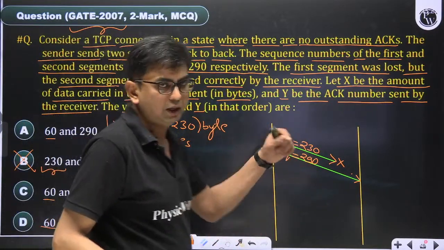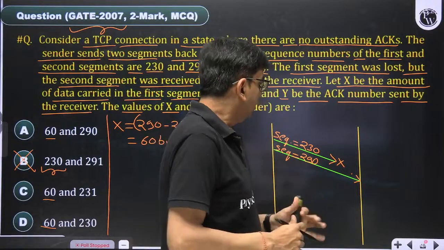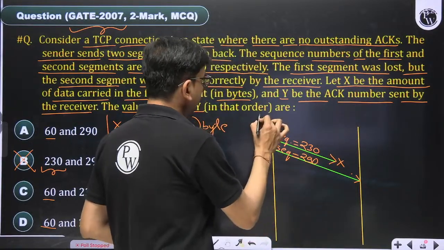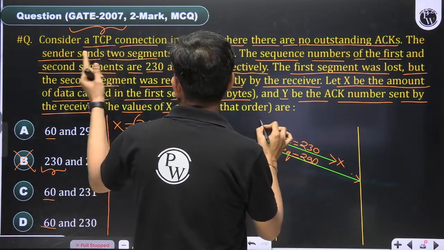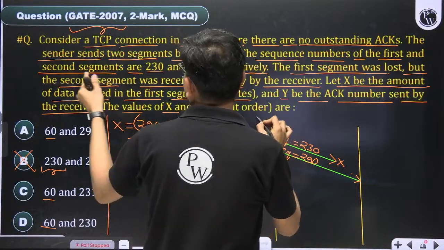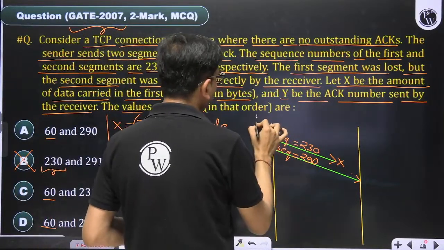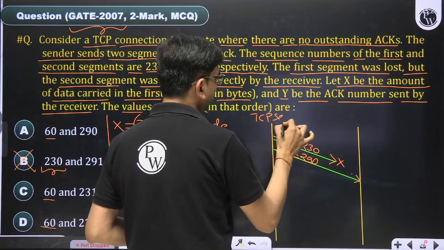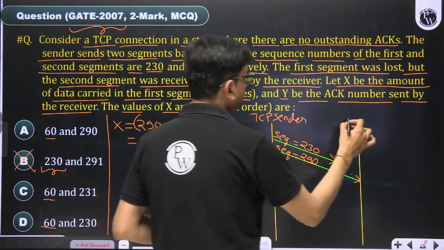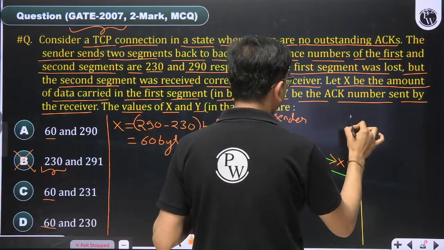So remember here what happened. This is TCP A, the sender, and this is the TCP receiver.